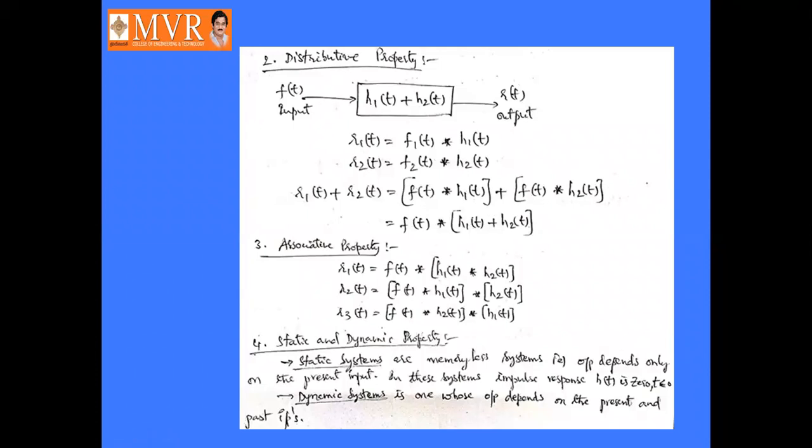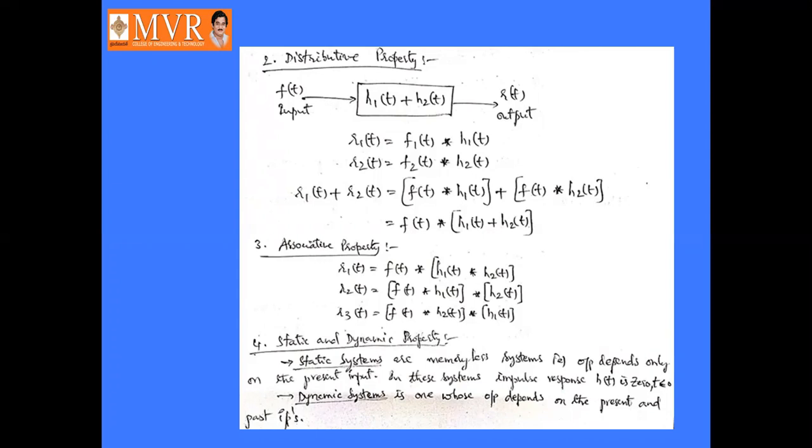Then coming to the associative property. If r1 of t is represented as f of t convolved with h1 of t convolved with h2 of t, then r2 of t can be represented as f of t convolved with h1 of t, into the convolution of h2 of t, and r3 of t as f of t convolved with h2 of t, whole convolved with h1 of t. This is the associative property. Like this, we have the commutative, distributive, and associative properties. And the last one is the static and dynamic property.